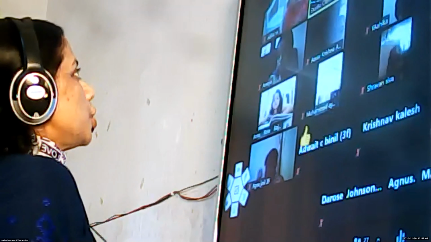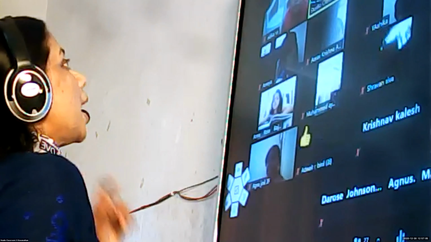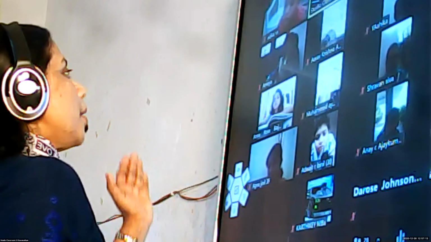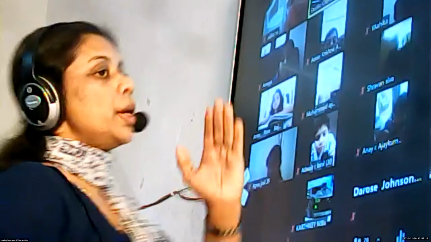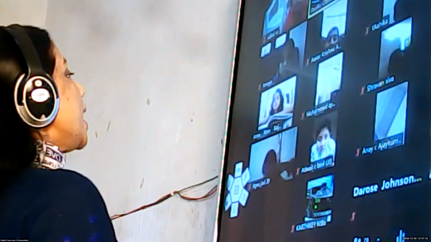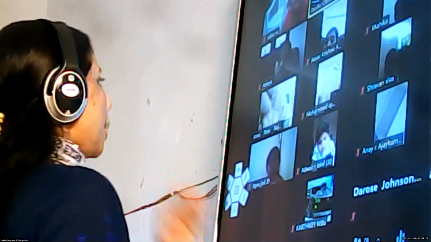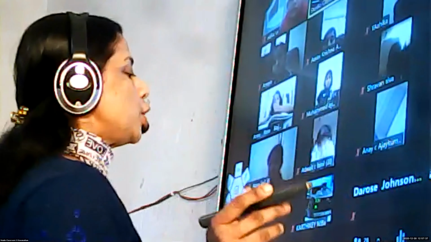Now, let's move on to today's topic. What is today's topic? Adverb. The word itself tells us we are adding something to the verb. Adverb tells us something more about the verb. Isn't that so, children? Adverb means we are adding something to the verb. That means we are modifying the verb or it describes the verb. That is called an adverb. So let's move on to the topic, children.